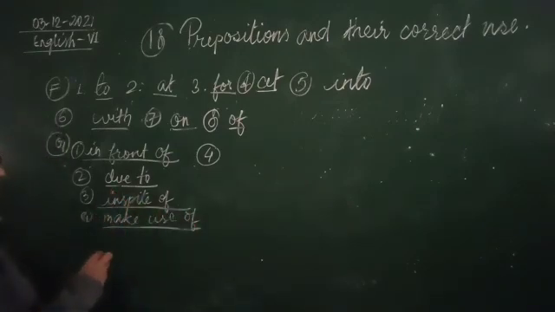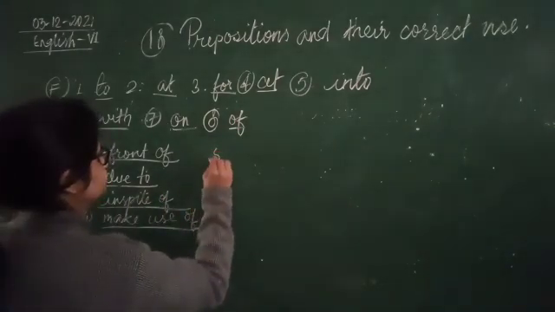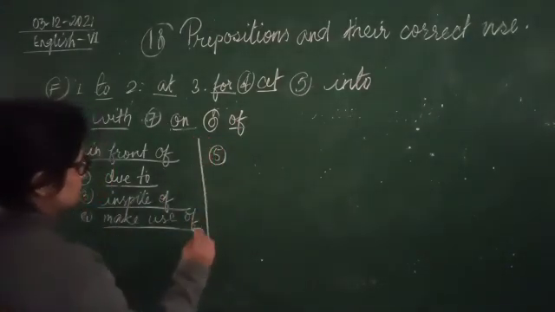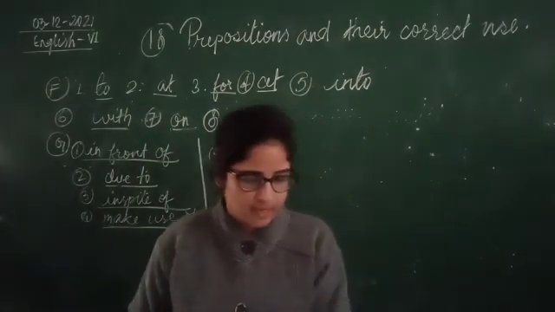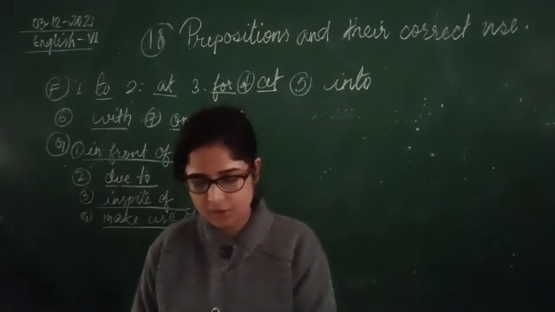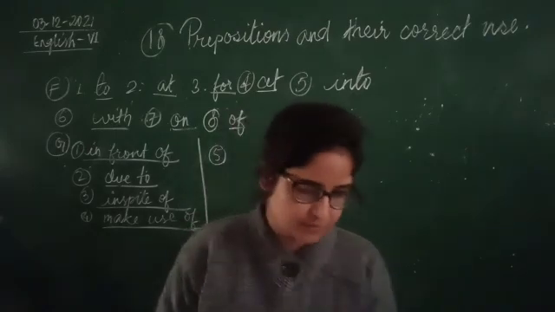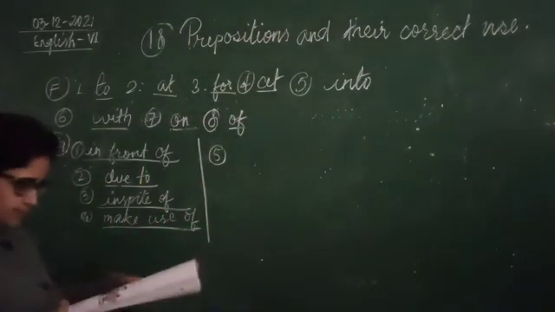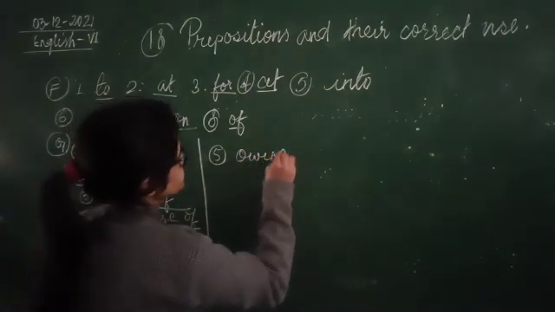Now number 4 I did here only. So 5 let's do it here. Owing to his poor financial condition, he could not get his mother treated in a good hospital. So this one, owing to, will be our phrase.